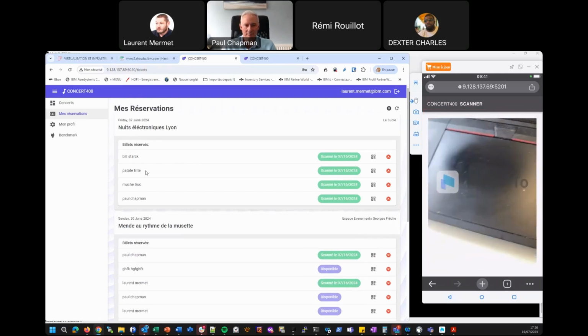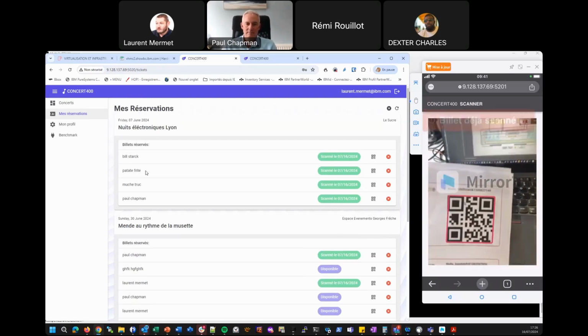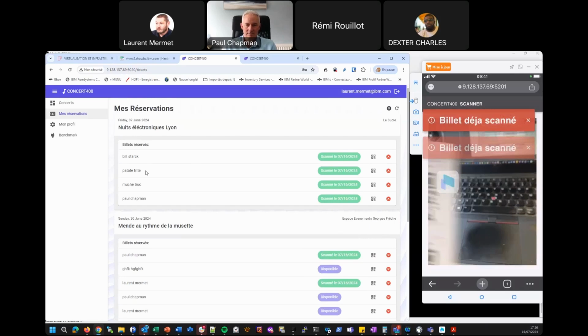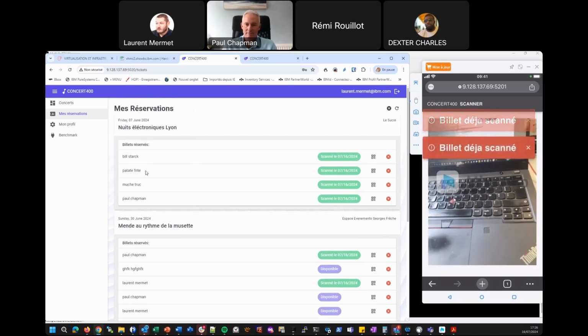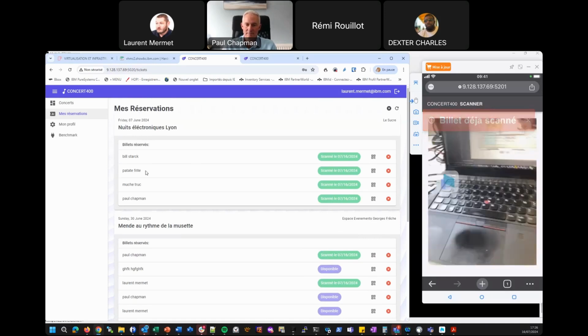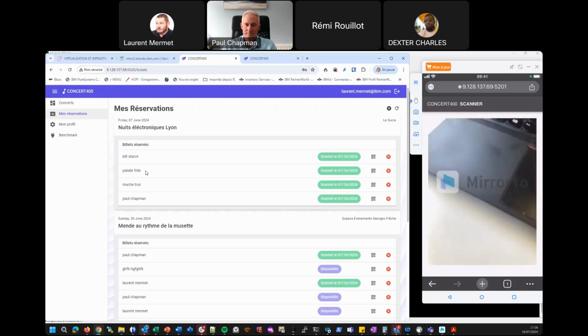But now, if I want to use the same ticket and I scan the ticket again, my phone says the ticket is already scanned. You cannot use it again. But if you want, you can make some noise or other information to say it's not good to go. It's very interesting. So the container talks in real time with the IBM i partition, and with the website there is also another container that has the information in real time.